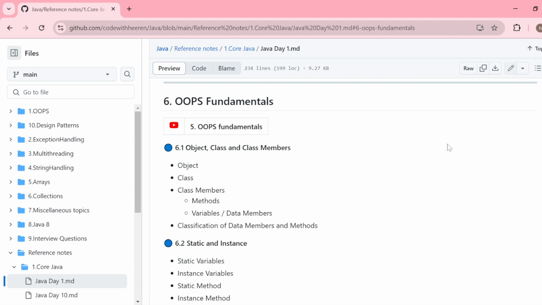Now, we have another concept which is class. Class is nothing but a representation of the same type of objects. In the real world, whenever the same type of objects are there, they are always represented by a class. For example, if you are making a flight booking in a certain class, economy class or business class, all the objects sitting in that area are going to receive the same type of services and facilities. That means all the objects which belong to that class are going to be common at a certain point.